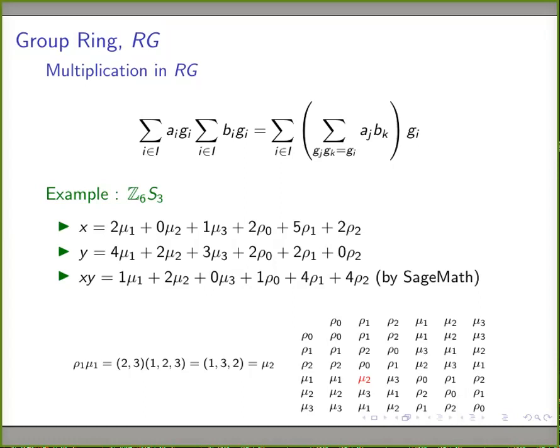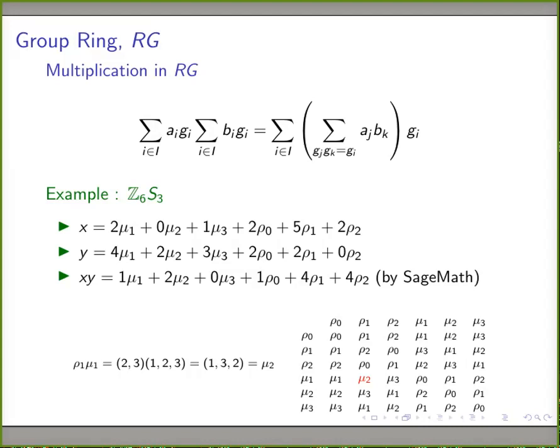We are taking the earlier example X. We have seen earlier that X is 2 mu1 plus this. We are just taking an element from Z6 S3. We have defined X. I'm defining another element Y. Y is 4 mu1, 2 mu2, 3 mu3, 2 rho naught, 2 rho 1, 0 rho 2. This is again another element of Z6 S3.